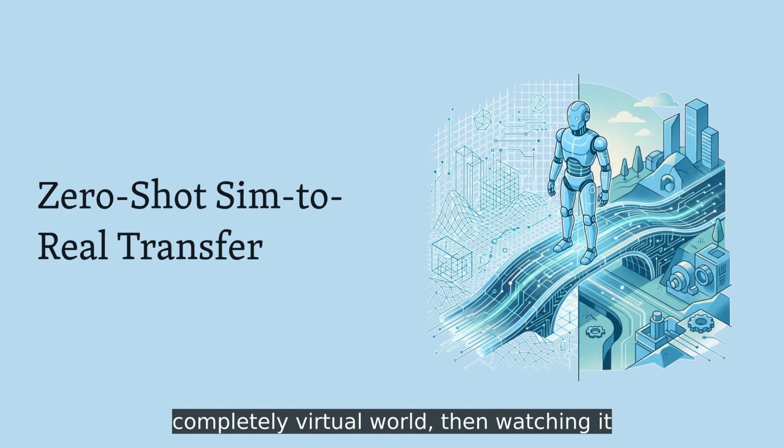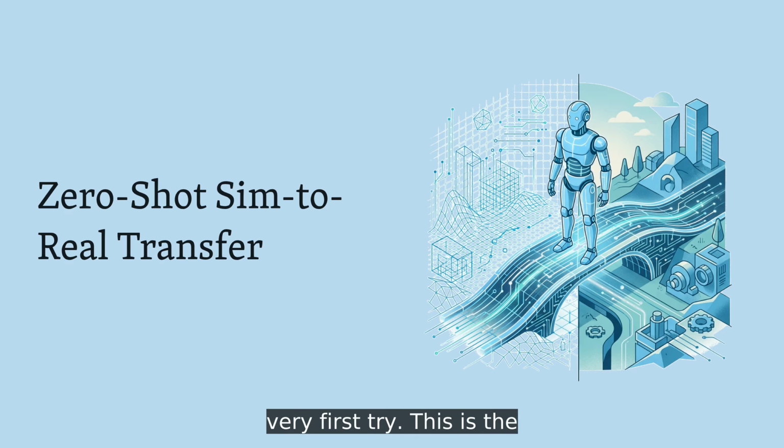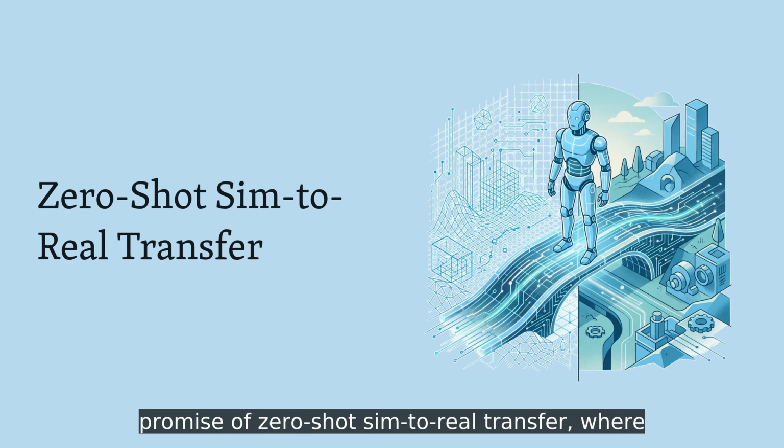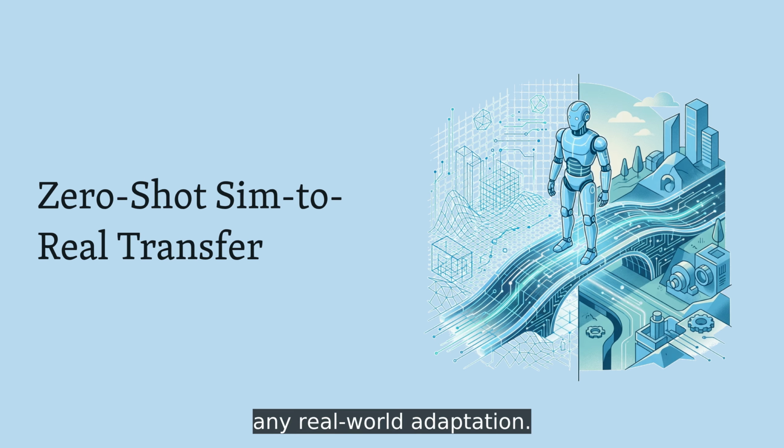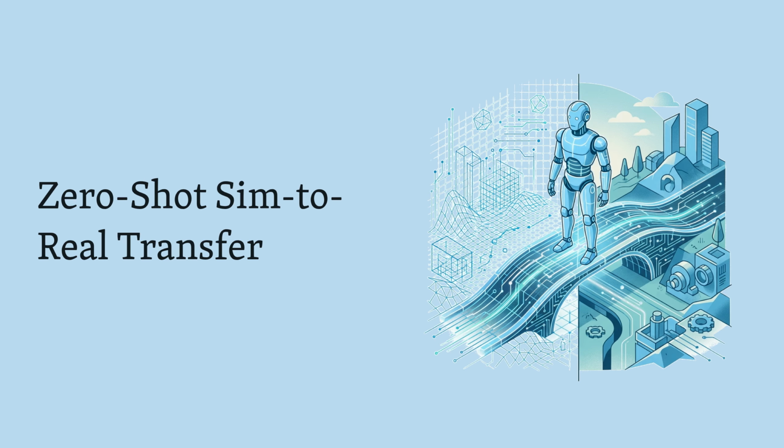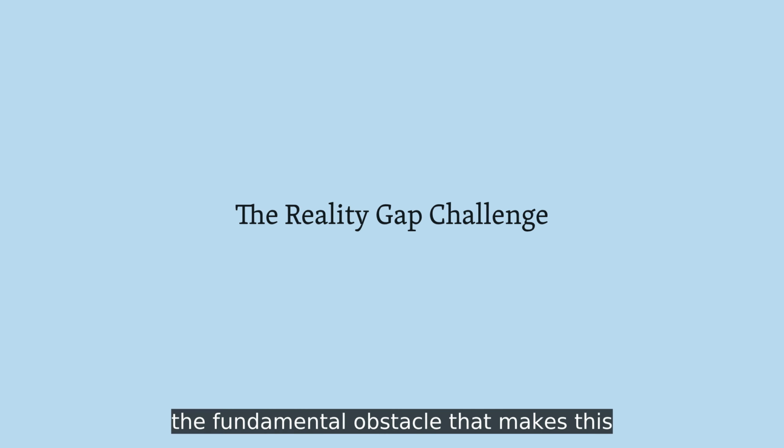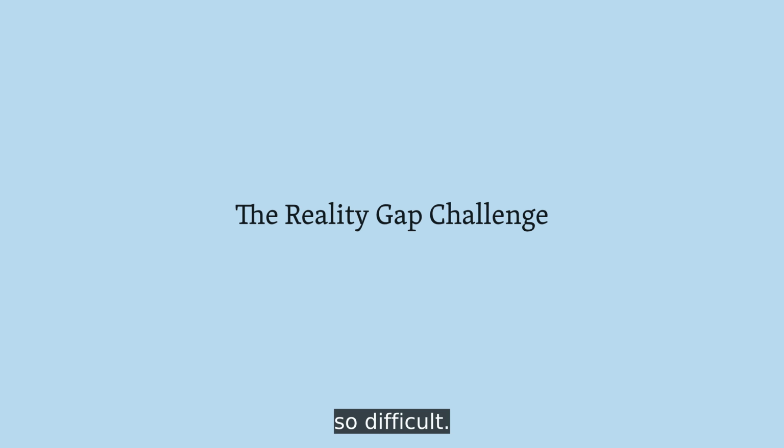Imagine training a robot in a completely virtual world, then watching it perform flawlessly in reality on its very first try. This is the promise of zero-shot sim-to-real transfer, where policies learned entirely in simulation bridge the gap to physical hardware, without any real-world adaptation. But first, we need to understand the fundamental obstacle that makes this so difficult.